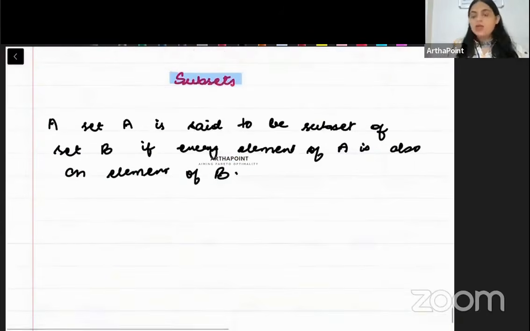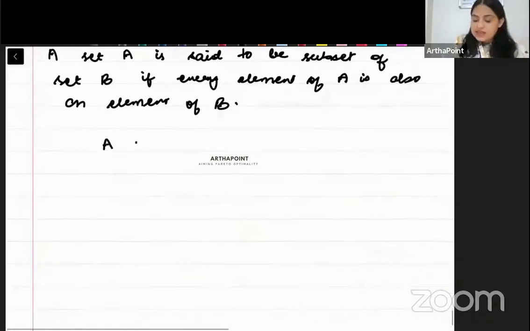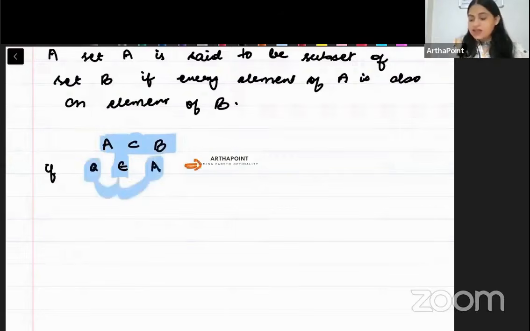एक सेट A को हम B का सबसेट तब बोलते हैं जब A का हर एलिमेंट B में प्रेजेंट हो ही हो. So when will I say that A is a subset of B? Only if an element that belongs to A, ये belongs का साइन होता है, ये सबसेट का. So A is a subset of B if element that belongs to A also, it implies that that element definitely belongs to B.